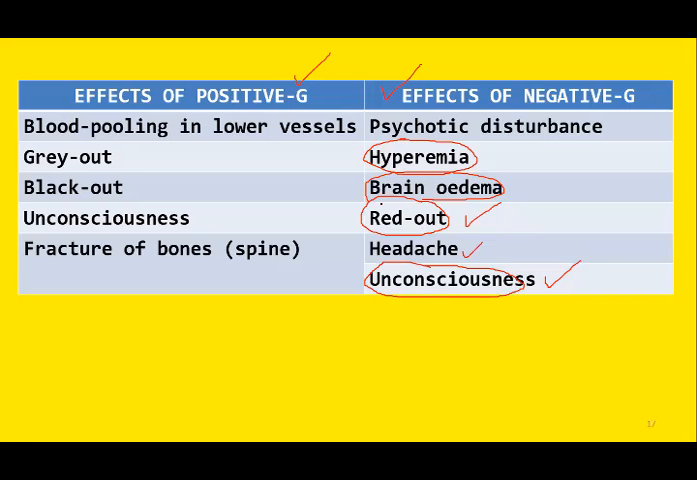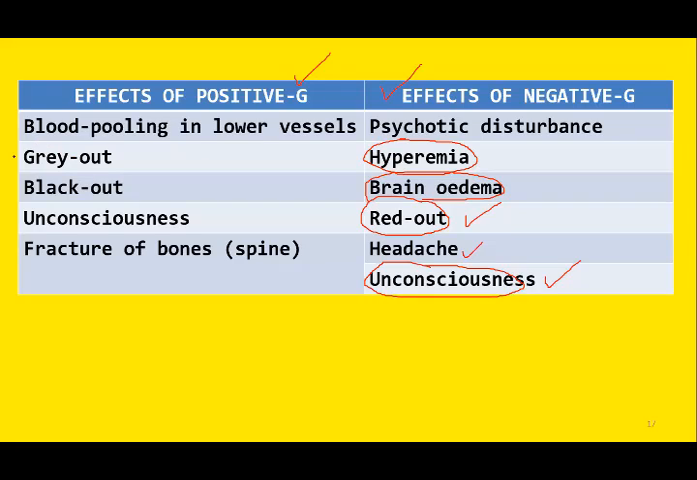What is red out? Okay, red out is one of the effects of negative G force. Number one, red out is due to dilatation or congestion of blood vessels in the eyes. So in the presence of a negative G force, the blood vessels in the eye dilate and there is congestion. Due to this, there is redness, and we call it red out.